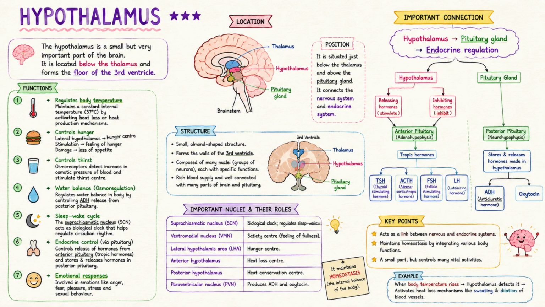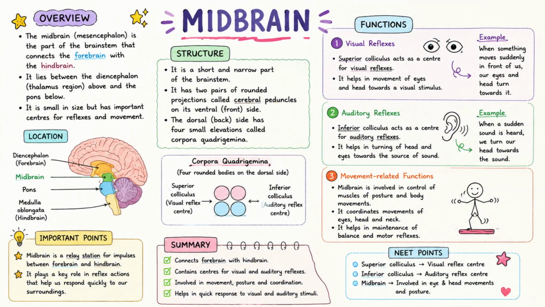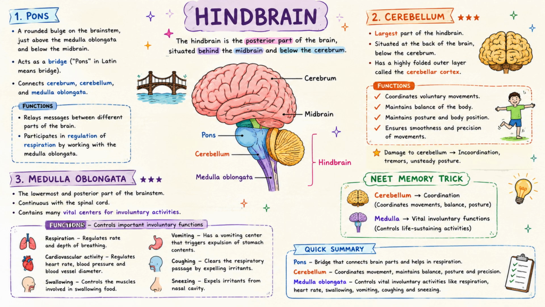The hypothalamus also controls endocrine functions through its relationship with the pituitary gland. Midbrain and hindbrain. The midbrain is involved in visual and auditory reflexes and movement-related functions. The hindbrain has three major parts: pons, cerebellum, and medulla oblongata.